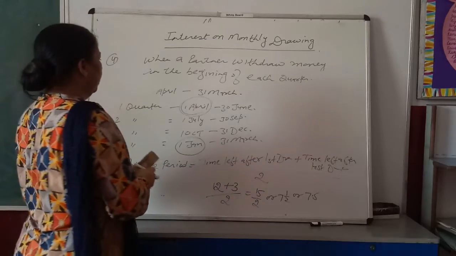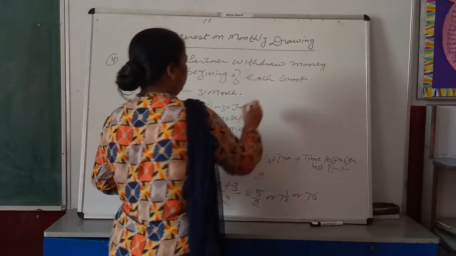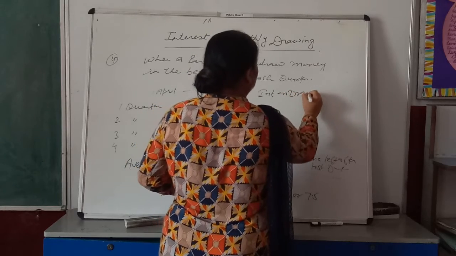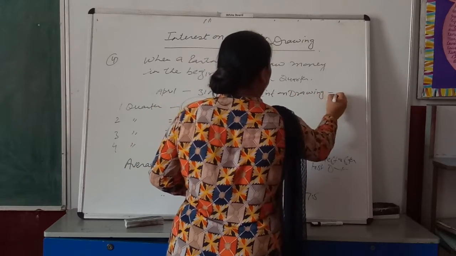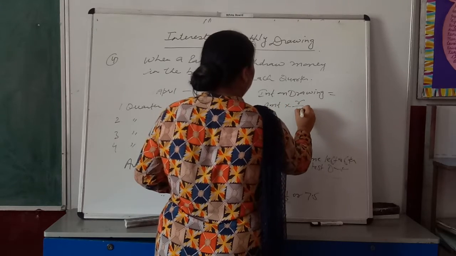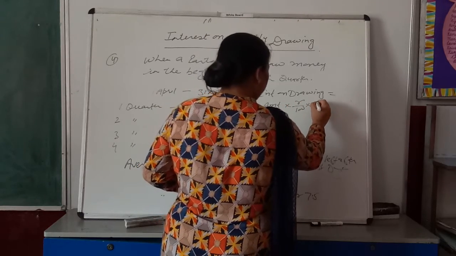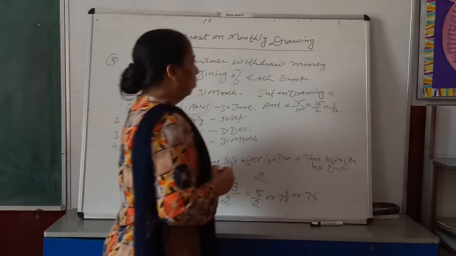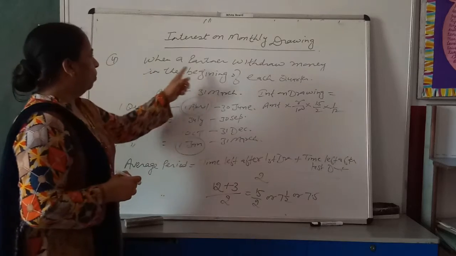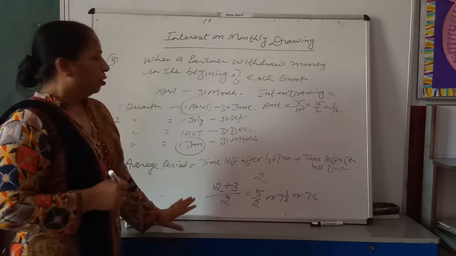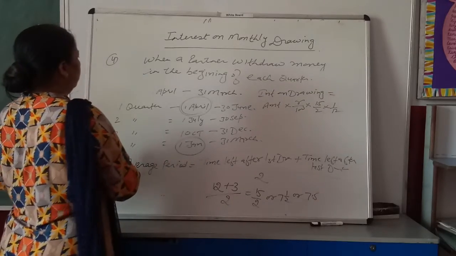And you can calculate interest on drawing by applying this formula. Interest on drawing equals amount of drawing into rate upon 100 into 15 by 2 into 1 by 12. This is the formula when a partner withdraws money in the beginning of each quarter. Am I clear?